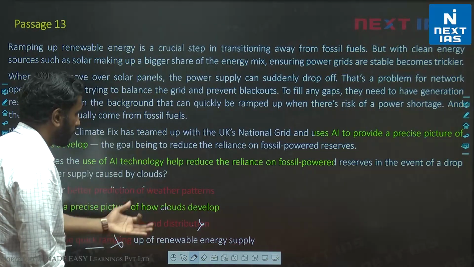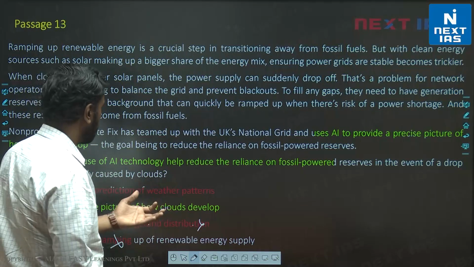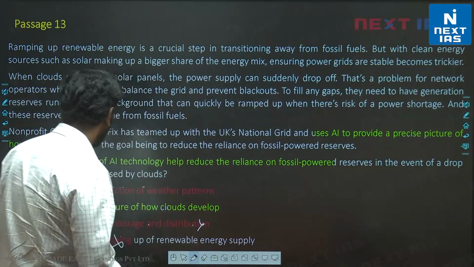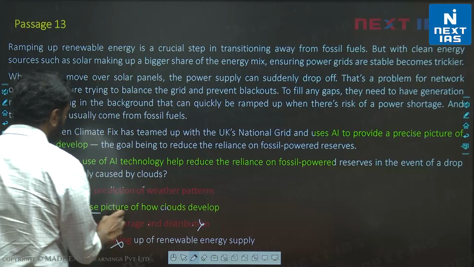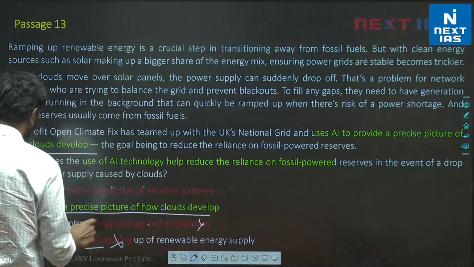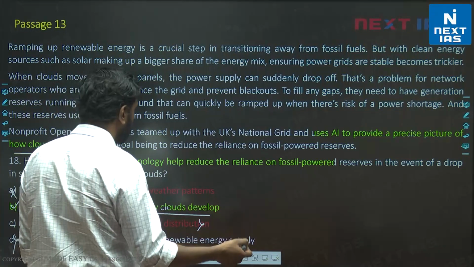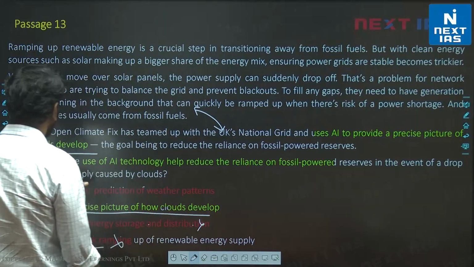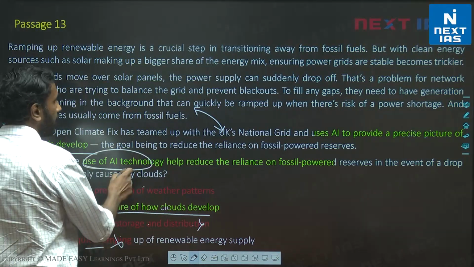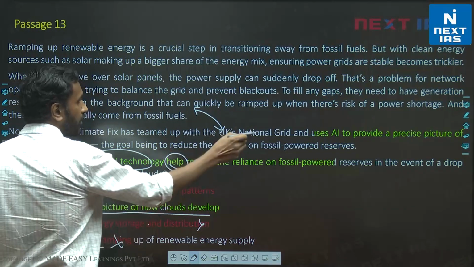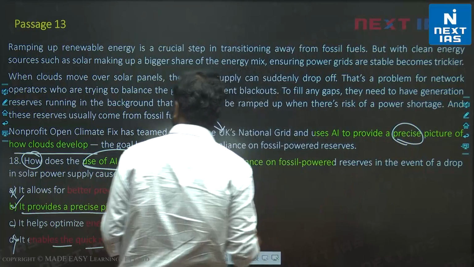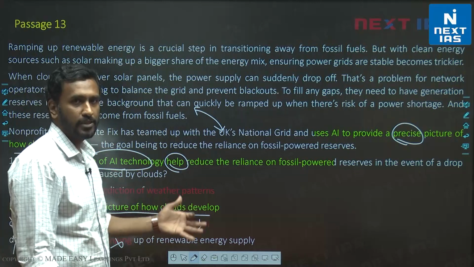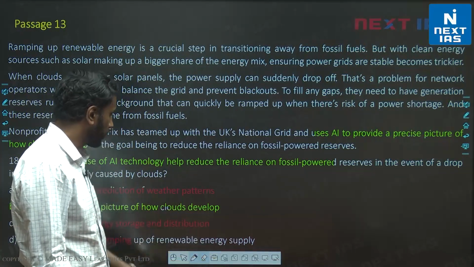Helps optimize energy storage and distribution, nowhere discussed in the passage, as if you look at use of AI technology to help reduce the reliance on fossil fuel. So this is only done by B. It provides a precise picture of how clouds develop. This is directly stated. So even though C may talk about what is stated earlier, the question is talking about how does the use of AI help specifically. So use of AI helps specifically to precisely predict how clouds develop. Only option B is the correct choice. So as a purely factual question, B is the only possible choice here. There is no other choice.